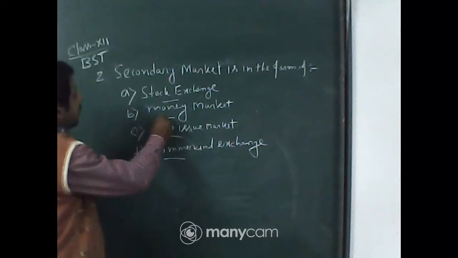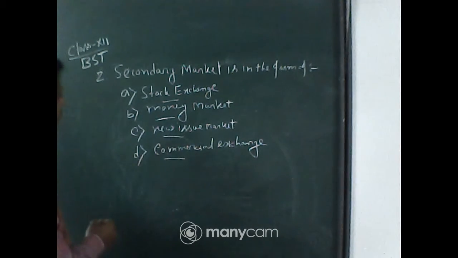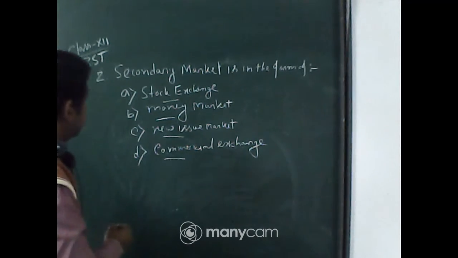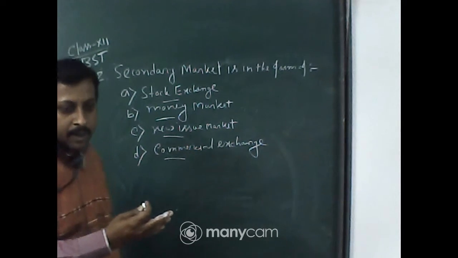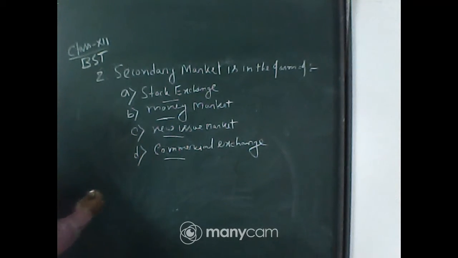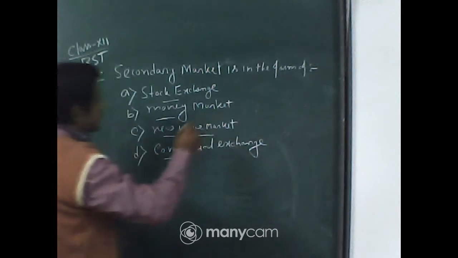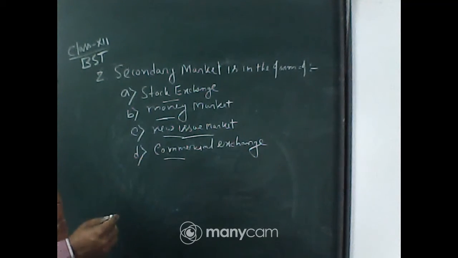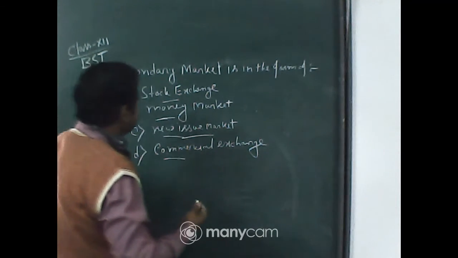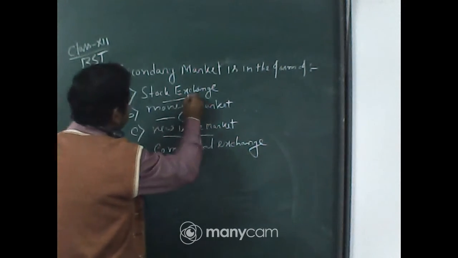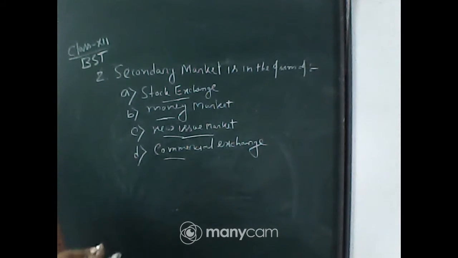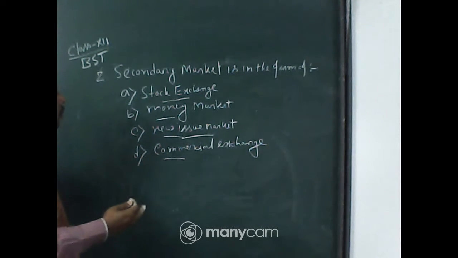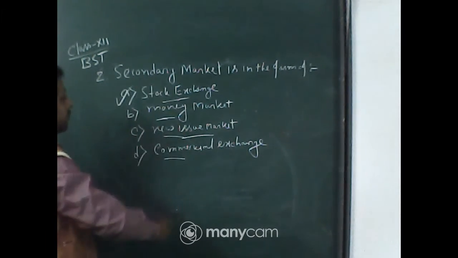Now here money market is a different thing. There is a money market and a capital market. Under capital market there are two types: the primary market, where new securities are issued and created, and the secondary market, that is the stock exchange, where existing securities are purchased and sold. So option A will be the right answer.